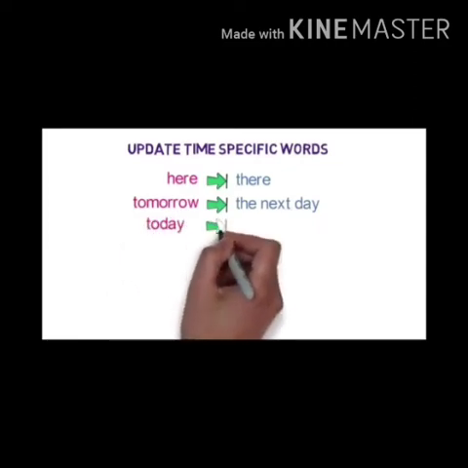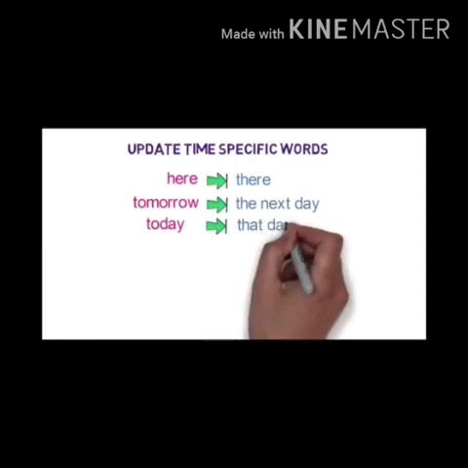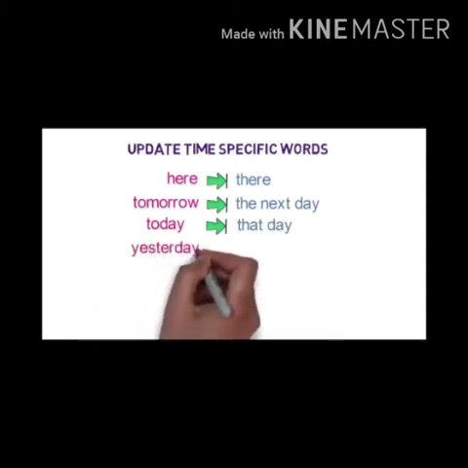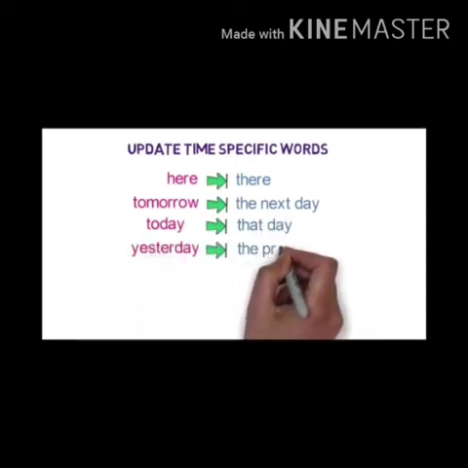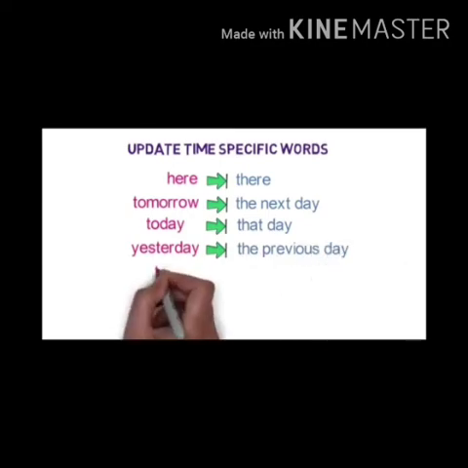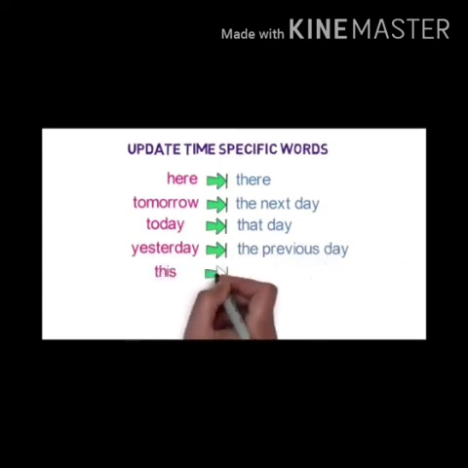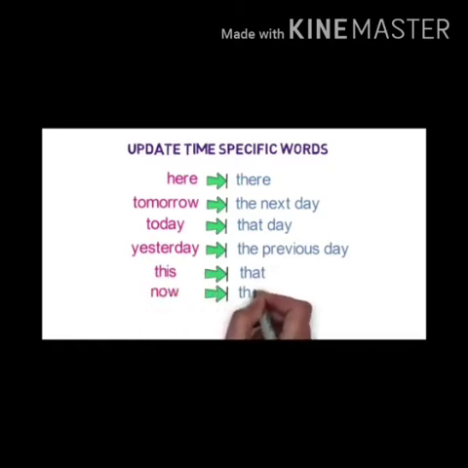Today changes into that day. Yesterday changes into the previous day. This changes into that. Now changes into then. And tonight changes into that night.